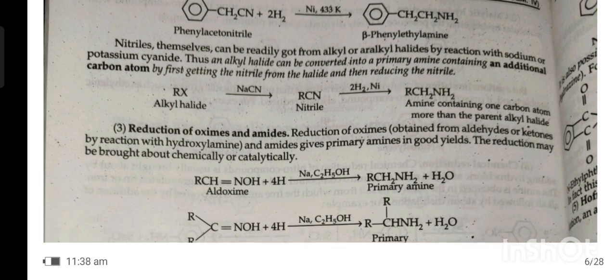Third, reduction of oximes and amides. Reduction of oximes obtained from aldehydes or ketones by reaction with hydroxylamine, and of amides, gives primary amines in good yield. The reduction may be brought about chemically or catalytically.